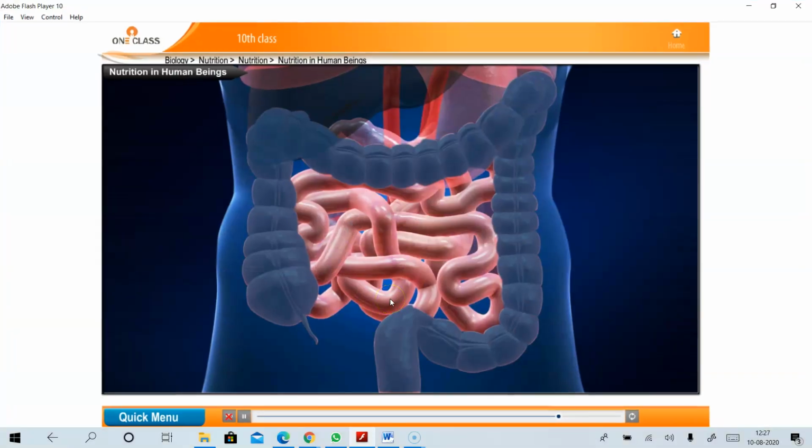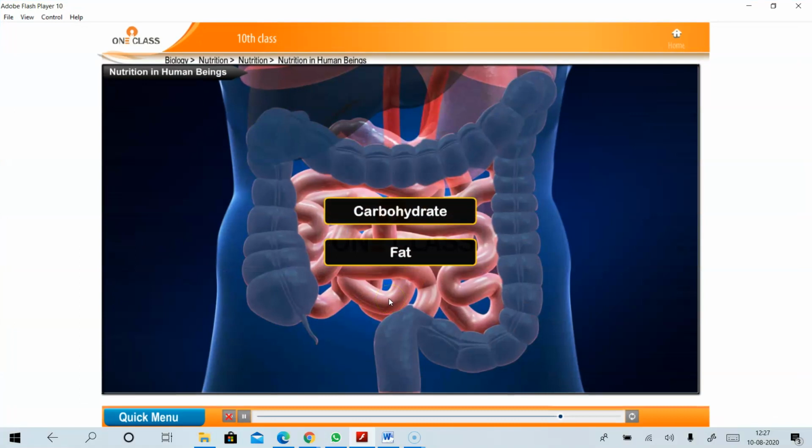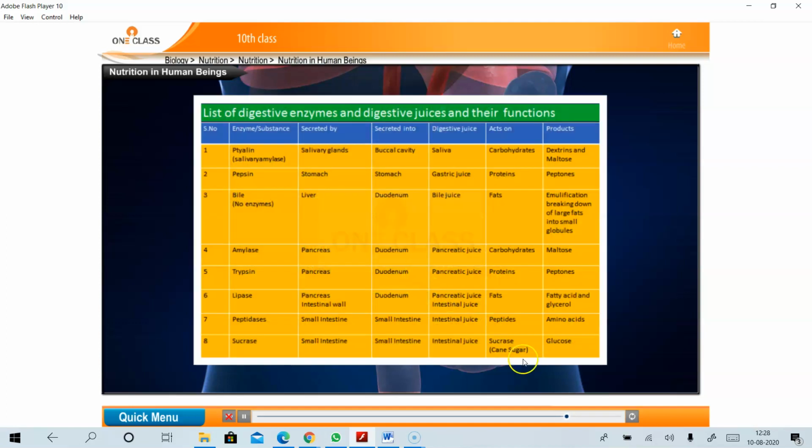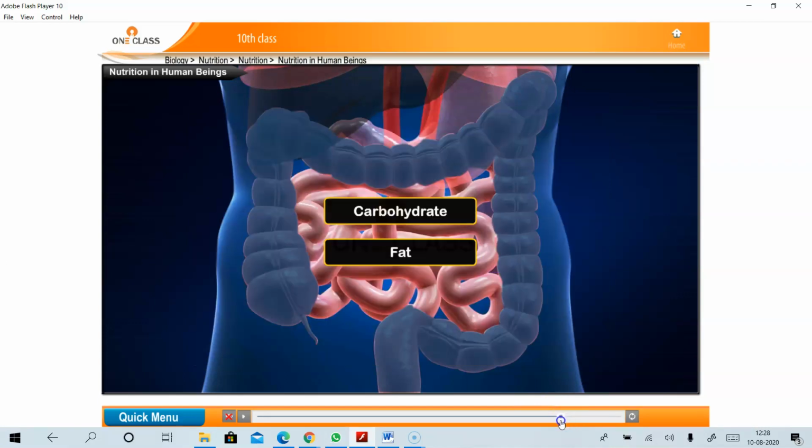So, incomplete digestion of carbohydrate and fat in the mouth is completed in the small intestine, and the medium gradually becomes alkaline. The complete digestion of the food takes place mostly in the small intestine.